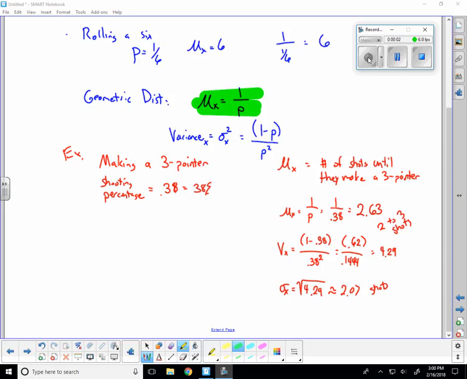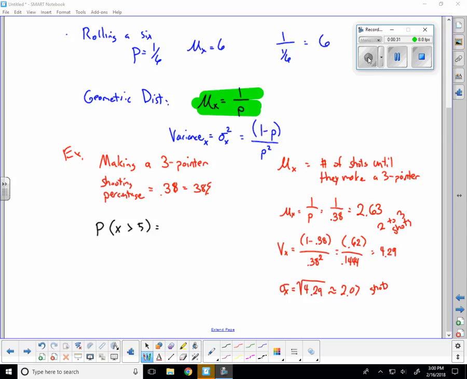All right, so what remains is we need to talk about, instead of just one single value, an accumulation of values. And so we're going to extend this question to say, what's the probability that it's going to take more than 5 shots to make the first three-pointer?